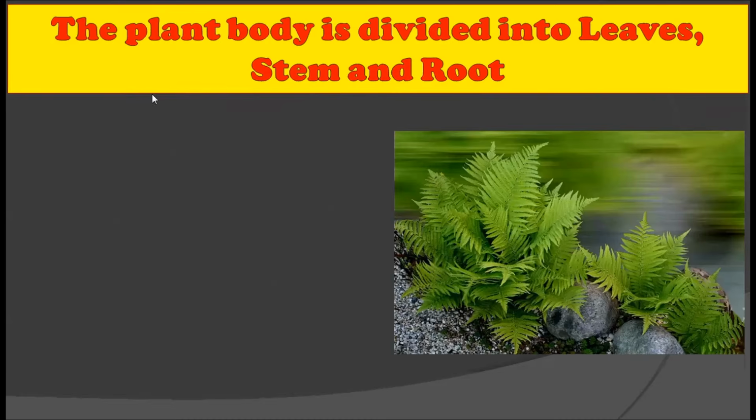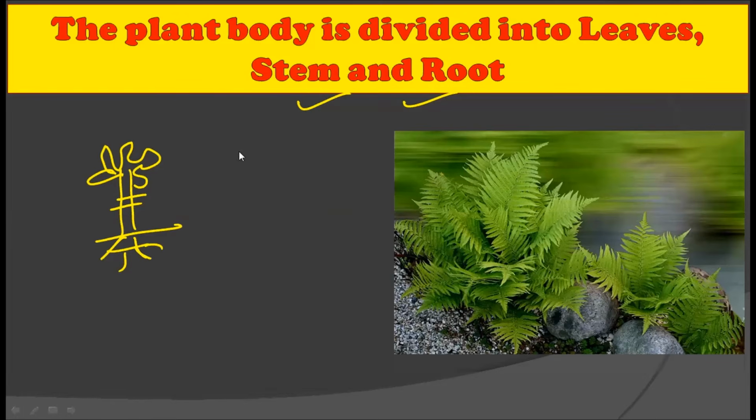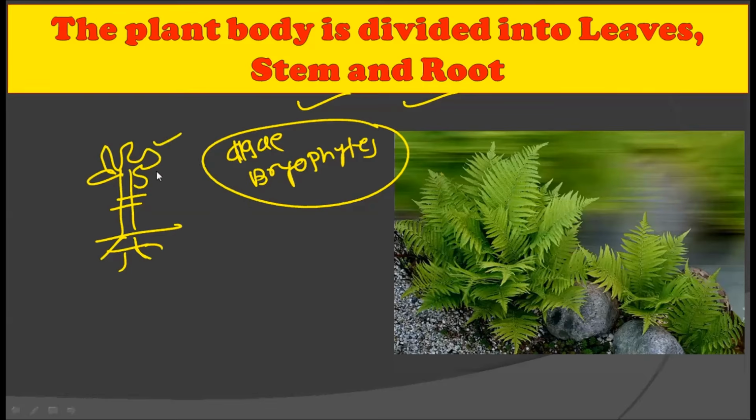All right. Now, the next thing about the pteridophyte is that the plant body is divided into leaves, stem, and root. This is very important from the evolutionary point of view because this is not found in algae as well as in the bryophytes. Both these groups do not have clear differentiation of leaves, stem, and root. But after the bryophytes, pteridophytic plants show the differentiation of leaves, stem, and root.